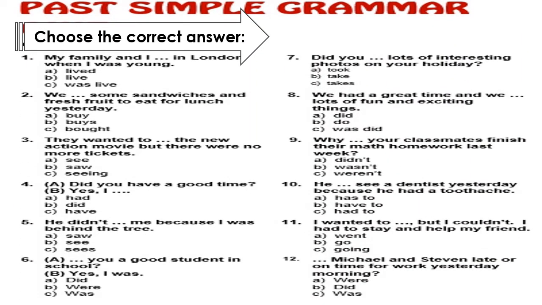Choose the correct answer. Number 1, my family and I, what in London when I was young? Here we have a sentence, and of course this sentence is in the past simple tense. Why? From which word do I know? I know from the word was. Was here is the verb to be, in the past simple. So I will choose one of the choices, A or B or C, in the past simple verb. We have now letter A, lived, B, live, C, was live.